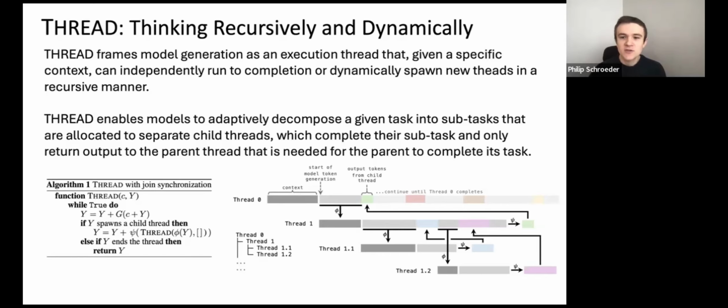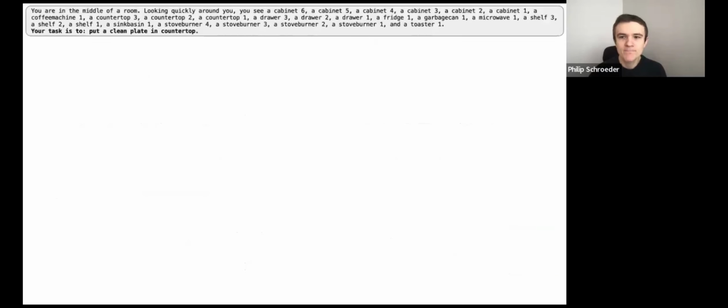When given a task such as interacting with a virtual environment like ALFWorld to put a clean plate on the countertop, instead of the language model performing the task in a single line of model generation, Thread enables the model to decompose the task into subtasks that are allocated to separate threads, which can in turn offload work by spawning their own threads. To illustrate Thread, we return to this previous example where the model is tasked with putting a clean plate on the countertop in ALFWorld.